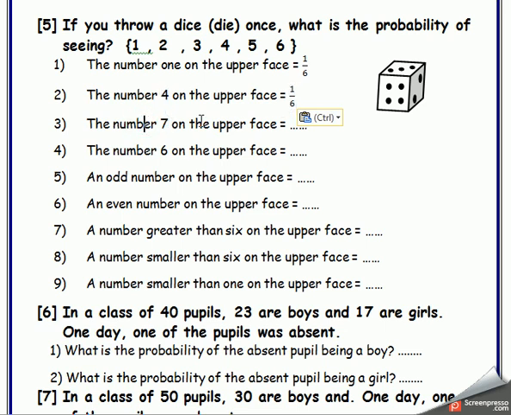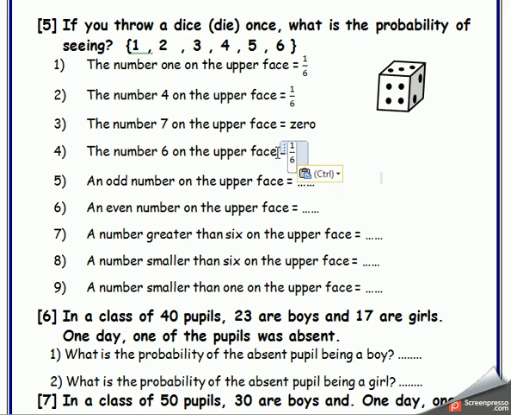Okay, now he wants the number 7. I haven't number 7 on the die, so the answer will be 0. It is impossible. Excellent. The number 6 on the upper face. It's very easy. It will be 1 over 6, because it's only one number from 6.